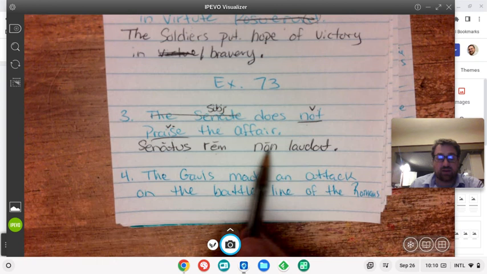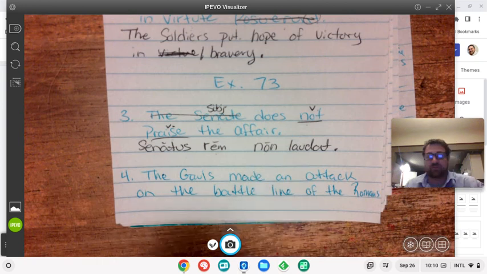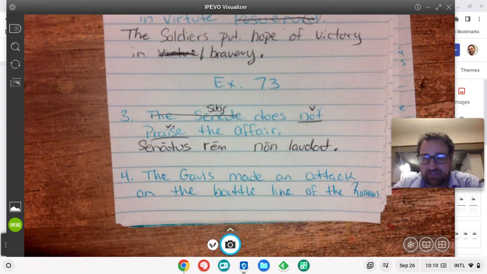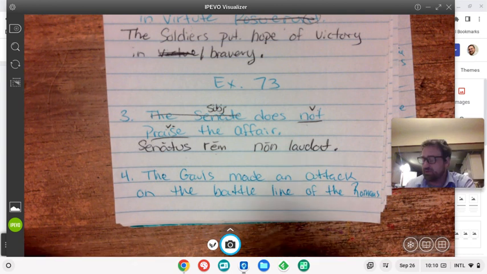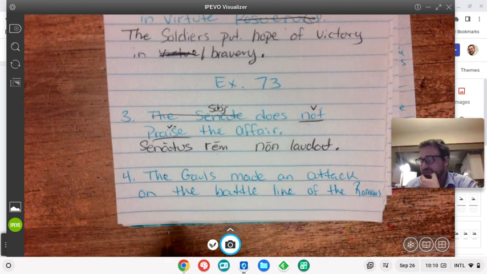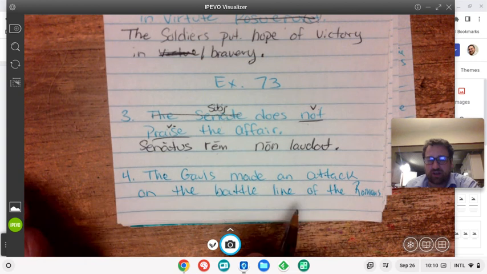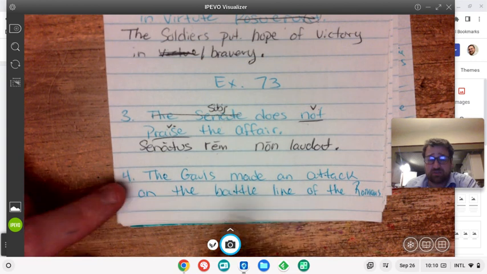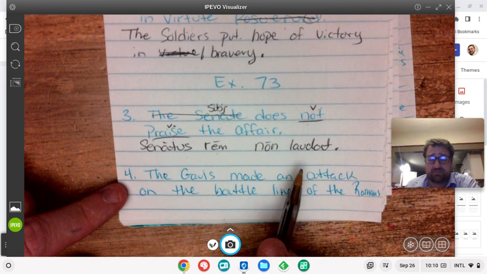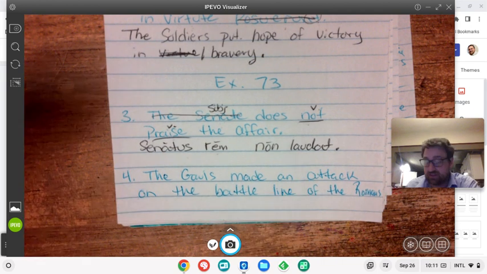And the last one, this one's probably the best sentence out of all 5 of these. This has got the most going on. The Gauls made an attack on the battle line of the Romans. And again, subject and verb. So the verb is made an attack on the battle line and of the Romans. Those are just prepositional phrases, right? You don't even need to include those. The Gauls made an attack. That's the backbone of the sentence.